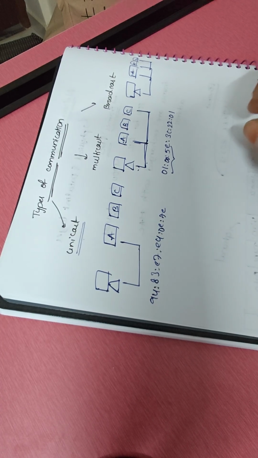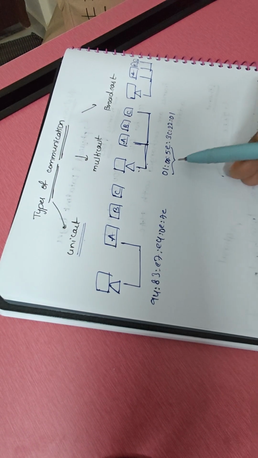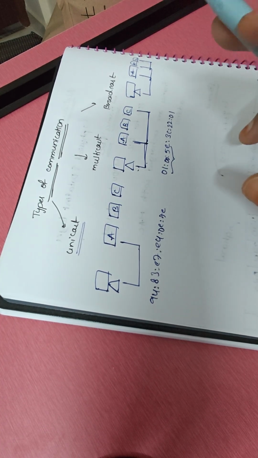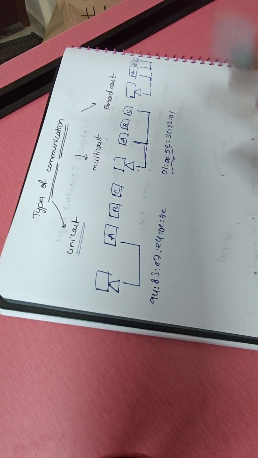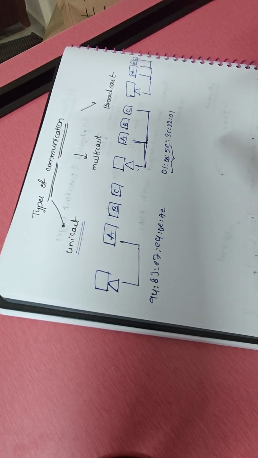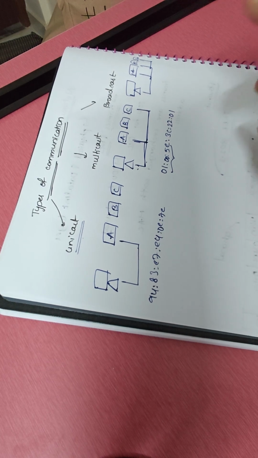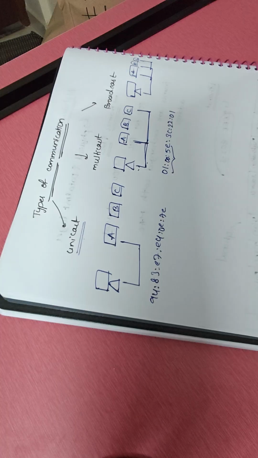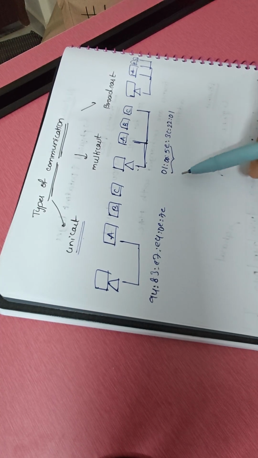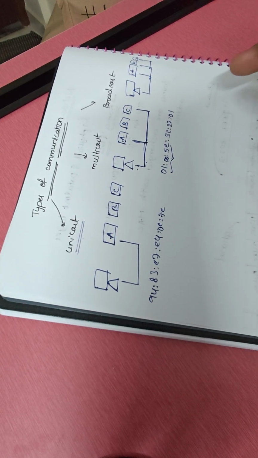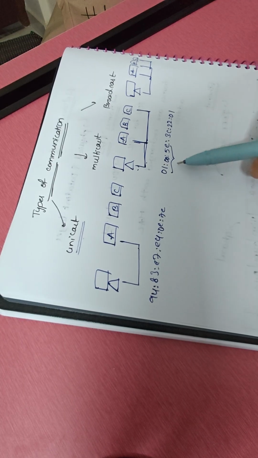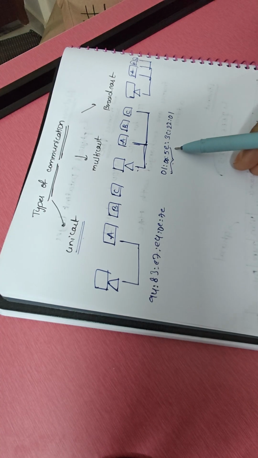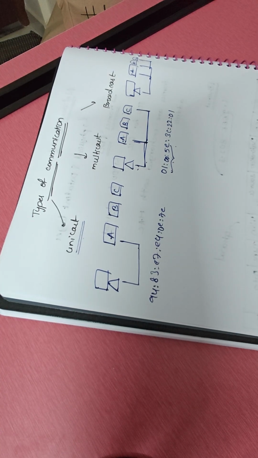We can't make this the source MAC address. How are you going to send the data from multiple devices to one device? Just imagine it that way. If we set a multicast MAC address as a source MAC address, then the frame will be discarded. So just remember, for a multicast MAC address, the first three bytes are always 01:00:5E.